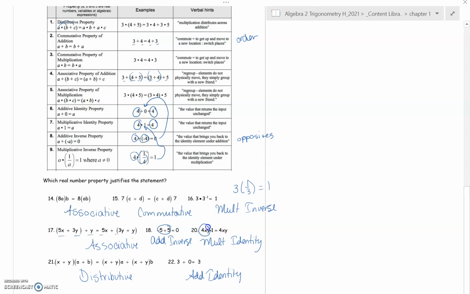Again, number 20, you started with something, did something to it, and got the same thing back. That's the identity. Distributive, you distributed the x and the y. And for additive identity, you added the identity. You added 0 and ended up with the same number back.